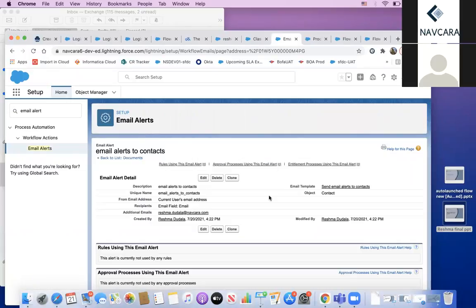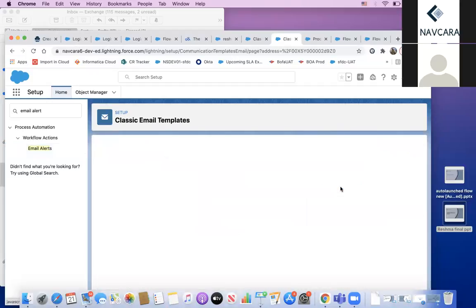In the auto-launched flow, I'm going to use this email alert that I have already implemented, and the unique name is written here. Now the email alert will work on the email field that will be available in the contact object, and this is the email template.